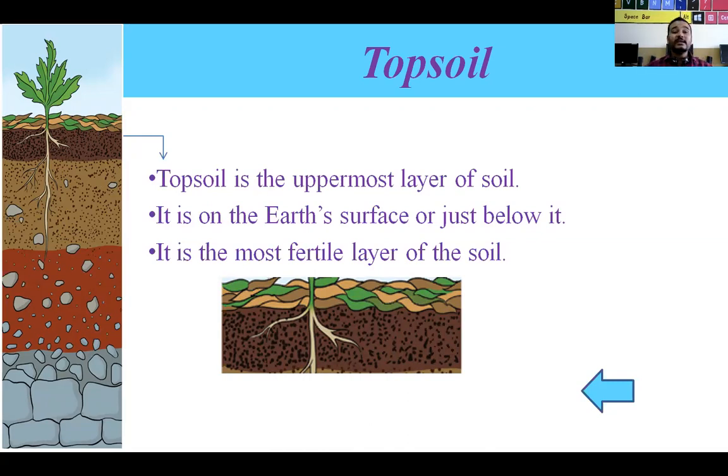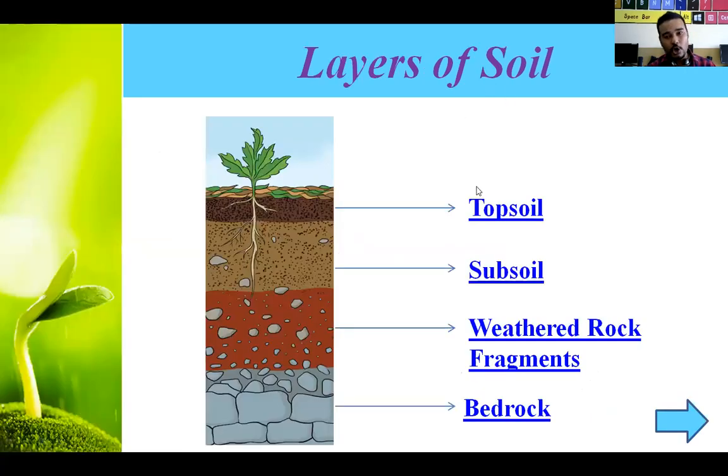So topsoil is the first, uppermost layer of soil. It is just below our earth surface. And a very important point: it is the most fertile layer of soil, which means all the plants grow mostly in this layer of soil. So this was about topsoil.